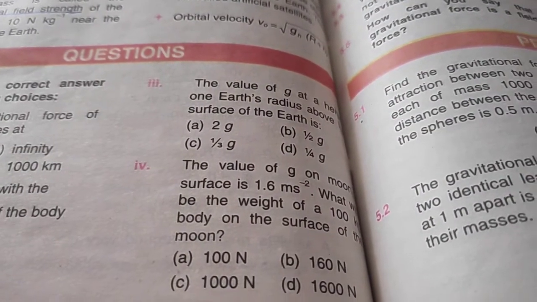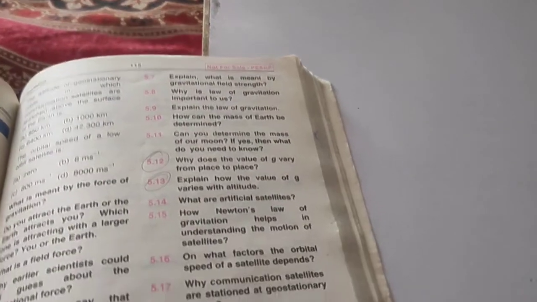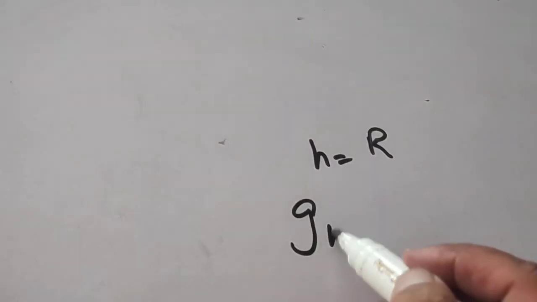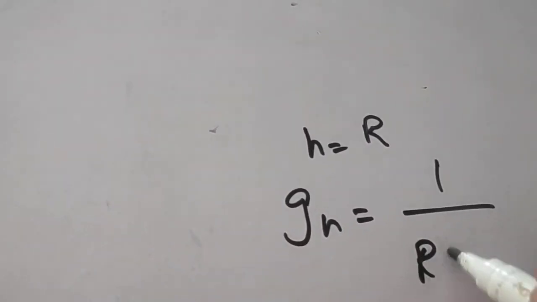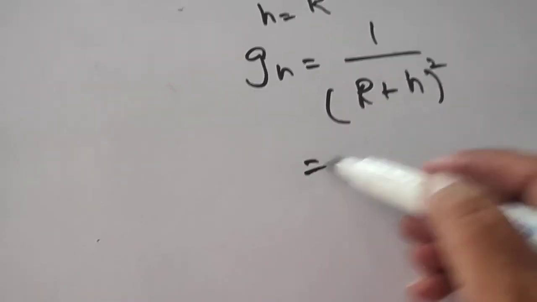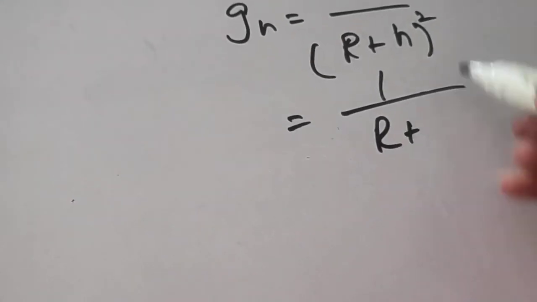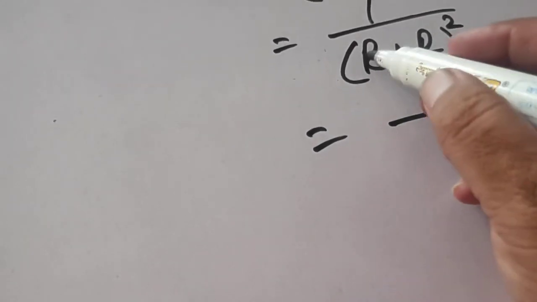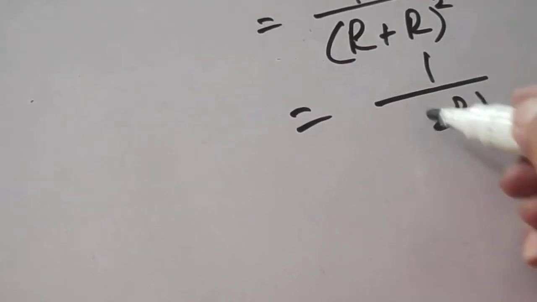Third MCQ is the value of G at a height of 1 earth radius above the surface of earth is equal to. This shows what happens when the height of the object is equal to 1 earth radius. We have the value of G proportional to 1 over r plus h whole square. As the height of the object is equal to 1 earth radius, so r plus r is equal to 2r.